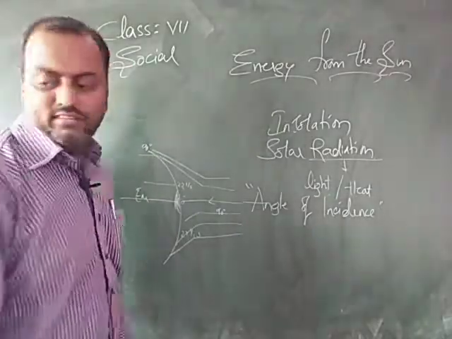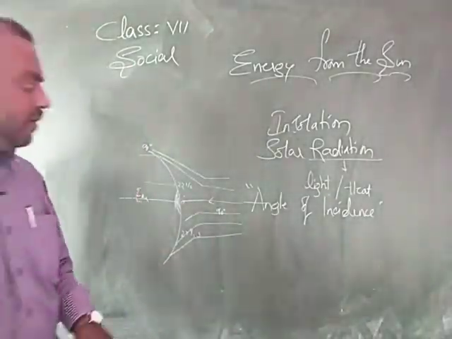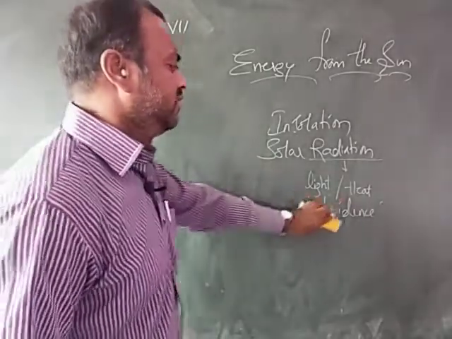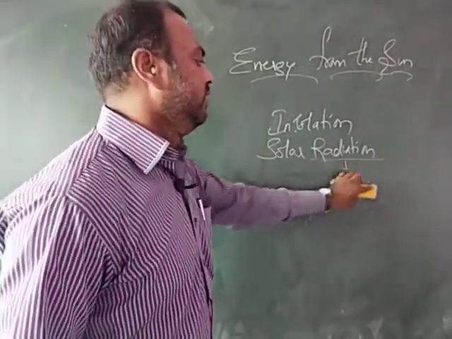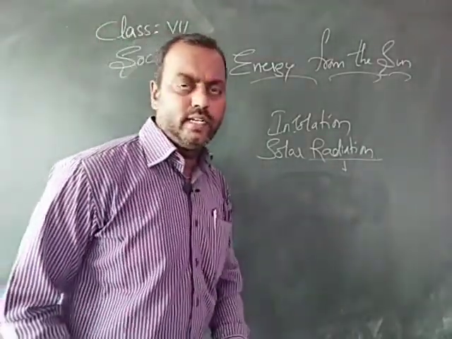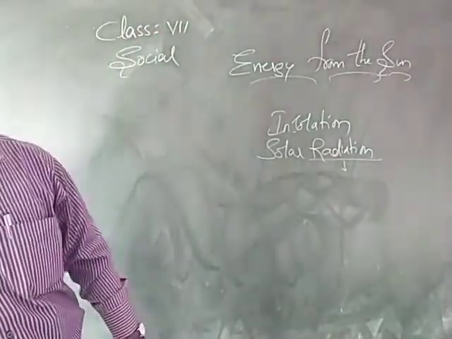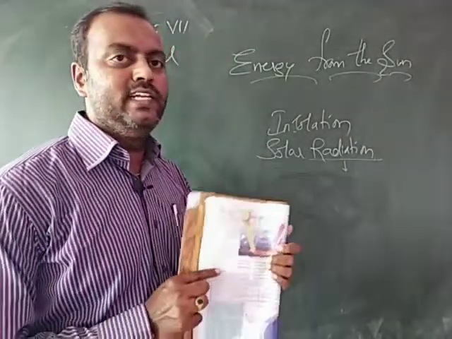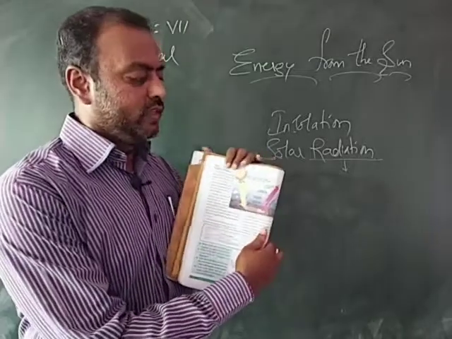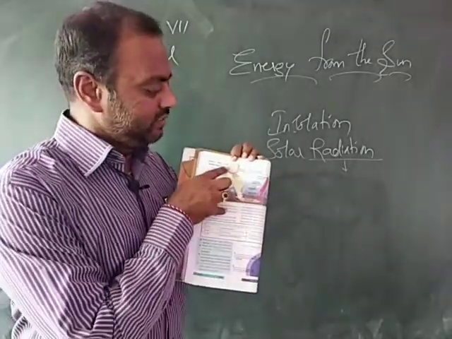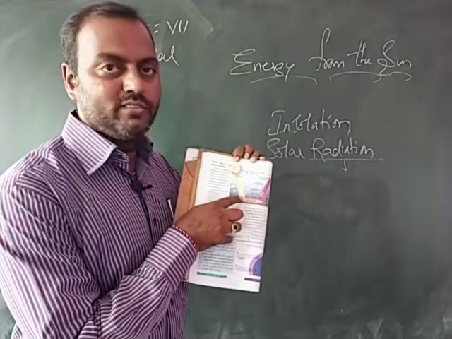So after this, today we shall learn further about how the amount of energy received by this earth gets radiated back. How much of energy is received by the earth from the sun, and how much gets radiated. If you see this picture in the textbook, children, you'll easily understand how much of the energy received by the earth gets radiated. Now this is the sun through which the incoming solar energy is happening.